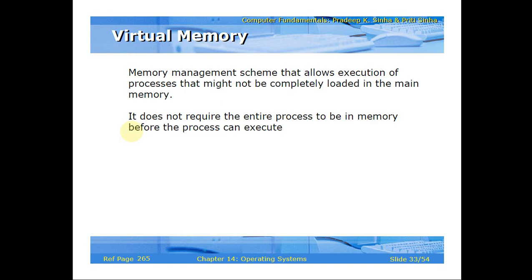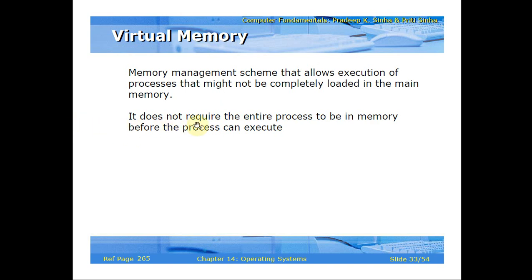Suppose the process is of 32 bytes or 64 bytes. All 64 bytes of the process may not be loaded into the memory. Only 16 or 32 bytes is enough to start the execution. But the remaining portion of the process should be kept in another area like virtual memory.